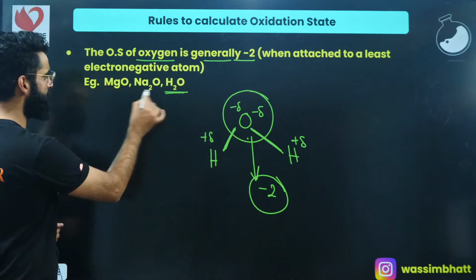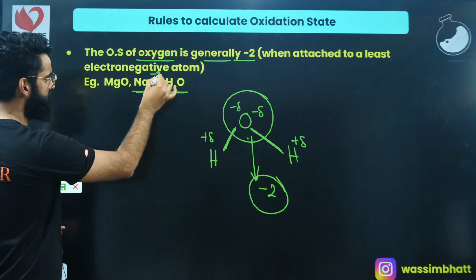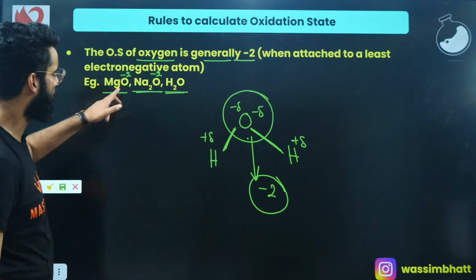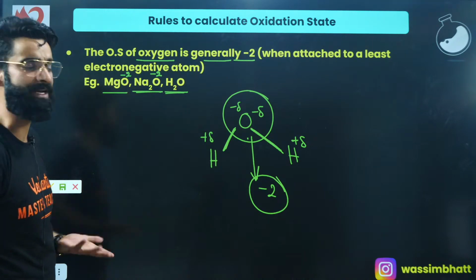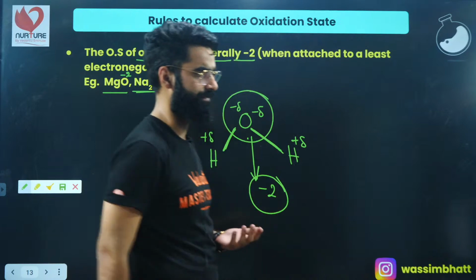Similarly, if you take the case of sodium oxide, Na2O, the oxidation state of oxygen is going to be -2. Magnesium oxide, oxidation state of oxygen is going to be -2. In all the cases over here, oxygen is attached to a less electronegative element than itself, right? I'm sure it's clear to everyone, right people?